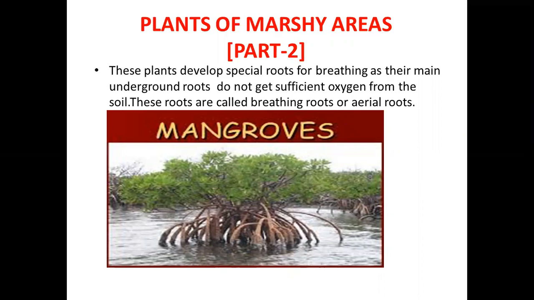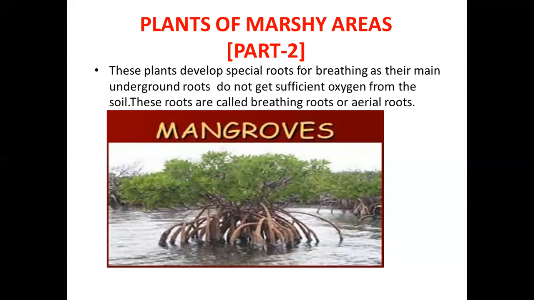We know already that mangroves grow in marshy areas. We already discussed about these mangroves and special roots in lesson 2. So these plants develop special roots for breathing as their main underground roots do not get sufficient oxygen from the soil. So portions of their roots come out of the soil above the water level and take oxygen from air. And these roots are called breathing roots and they are also called aerial roots.